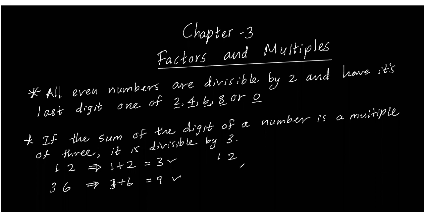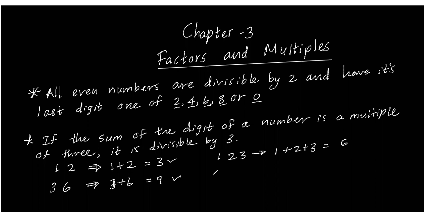123. Can you say straight away it is divisible by 3? By finding the digital root we can say. We add 1 plus 2 plus 3: 1 and 2, 3, and 3, 6. A multiple of 3 came; the digital root here is 6. So it is divisible by 3.